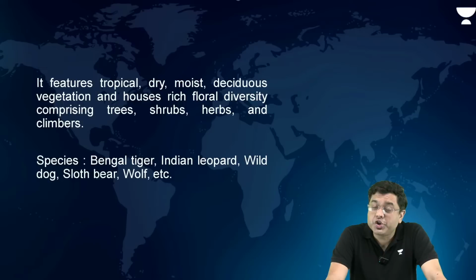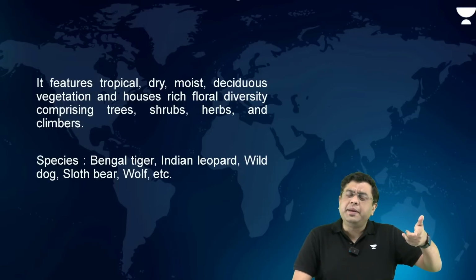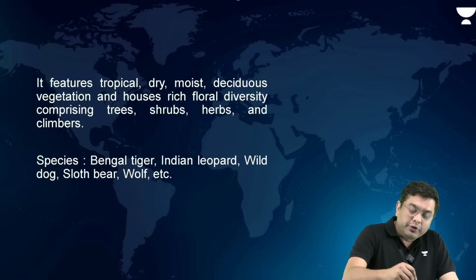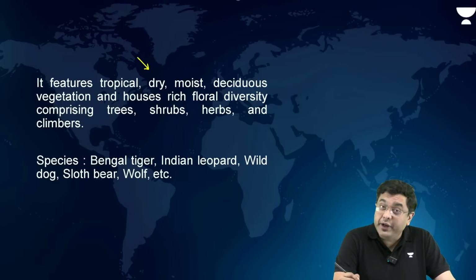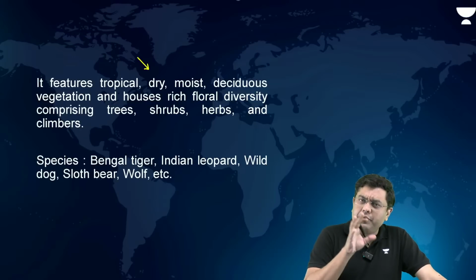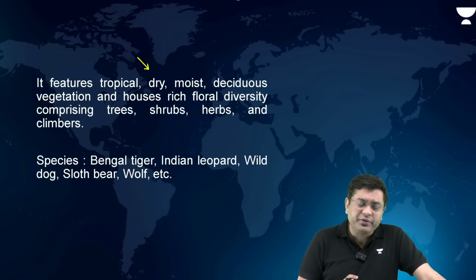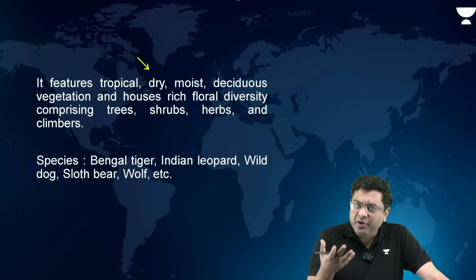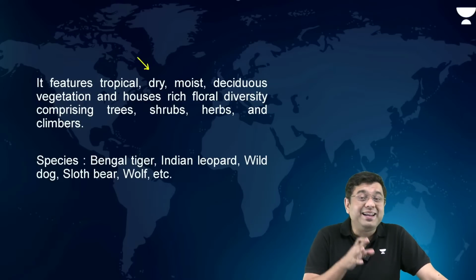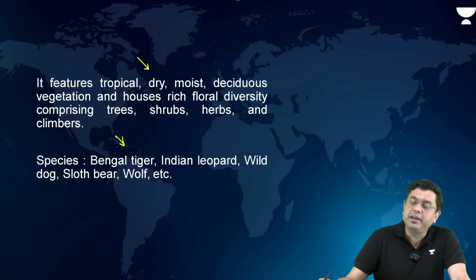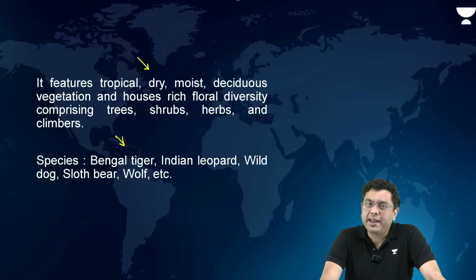Here, the kind of vegetation that you will find, obviously present in the Eastern Ghats, so not a very heavy amount of rainfall, so tropical, dry, moist, deciduous. You will not find evergreen or semi-evergreen. Most of the regions you will find dry deciduous, okay? And here, various different varieties of shrubs, trees, etc. are to be found, attracting a large herbivore population, and hence you will find the carnivore population also to be abundant in the area. Okay?